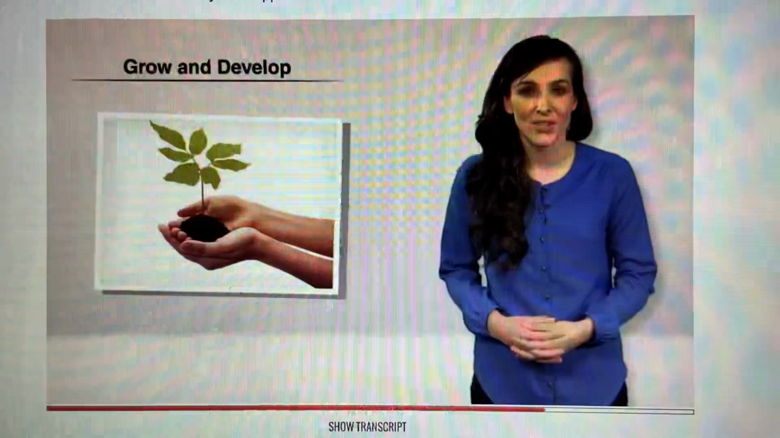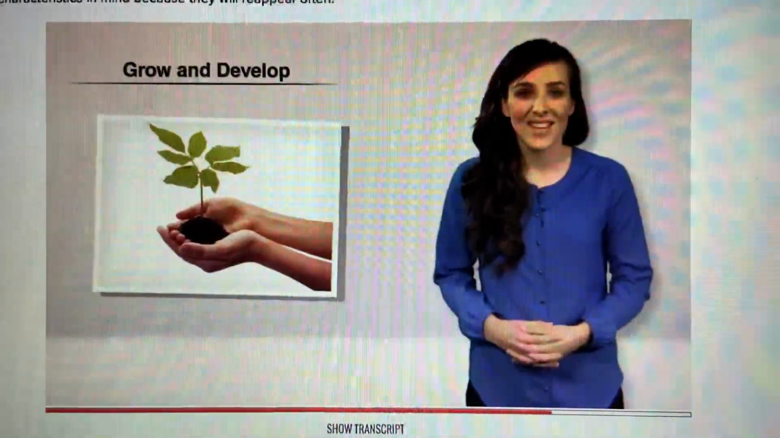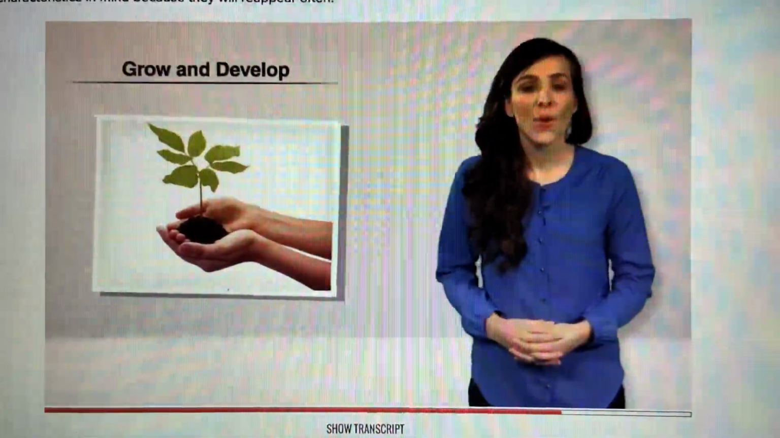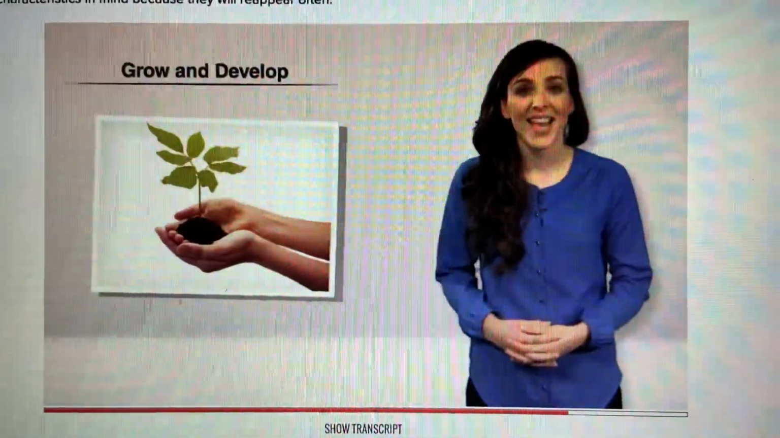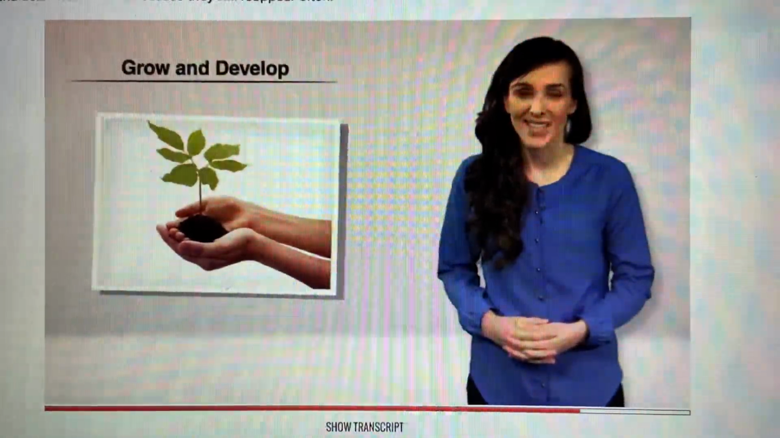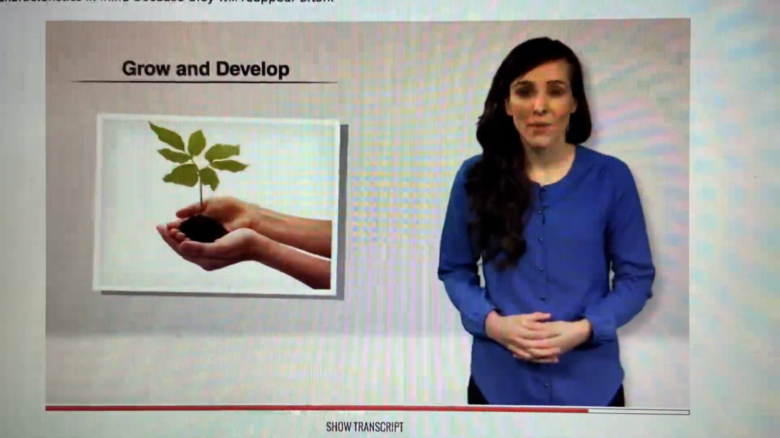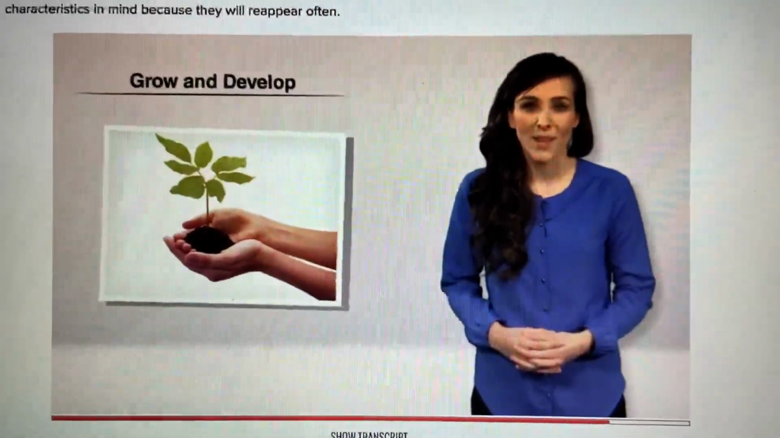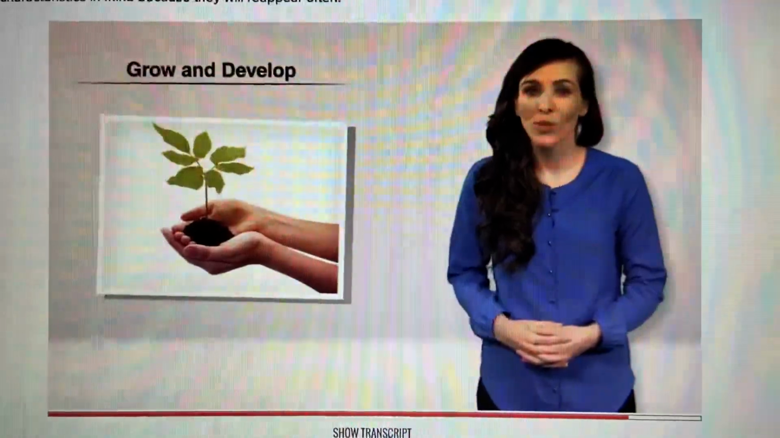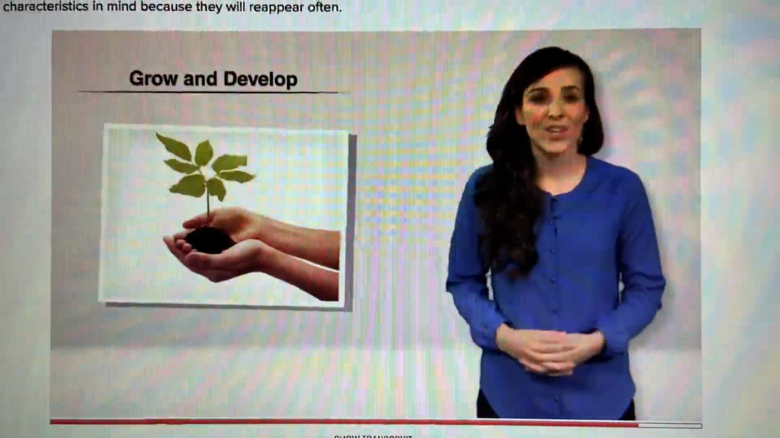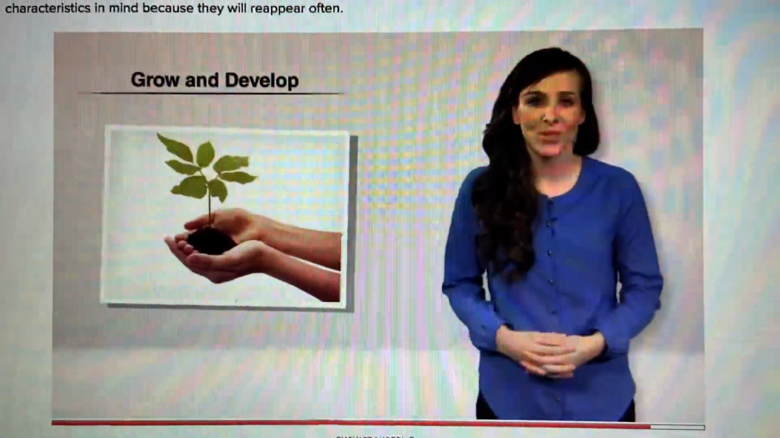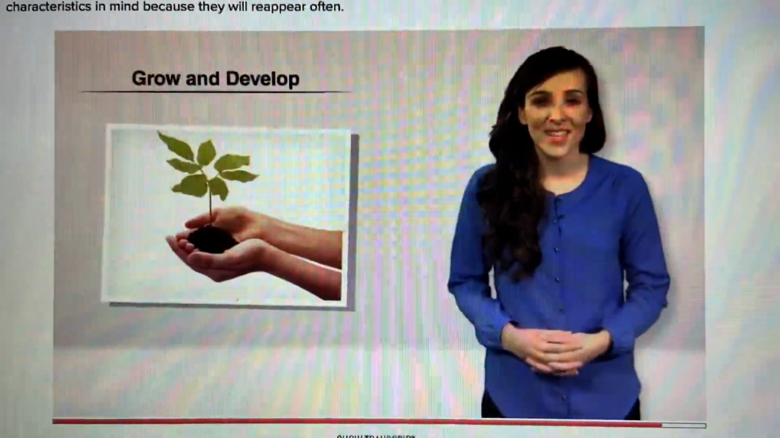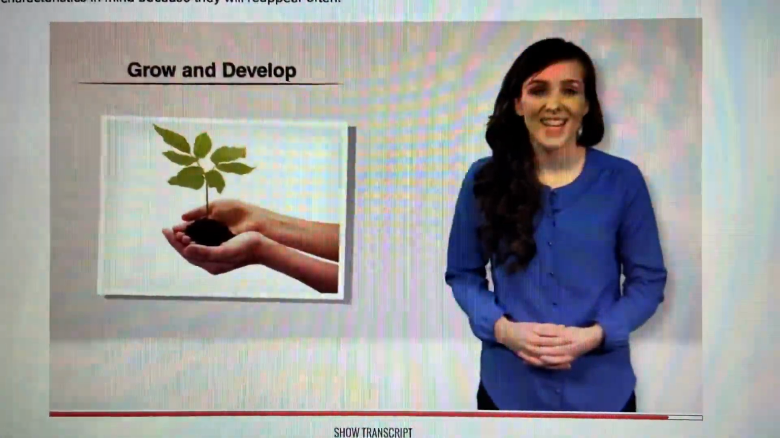The fourth characteristic is, all living things grow and develop. Organisms grow in size and change in appearance and abilities. Trees can grow from a tiny sapling to a giant redwood. Frogs grow and develop from an egg to tadpole to adult frog. And human babies grow and develop into adulthood. Even single-celled organisms will grow in size and abilities.